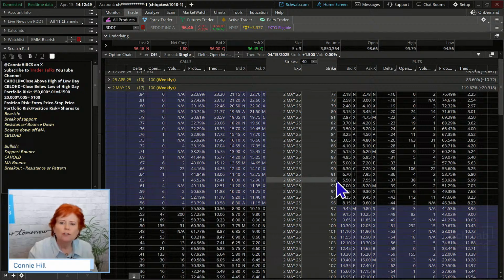Now, many times, if we're looking to bias ourselves a little bit, we've either got to be bullish with calls or bearish with puts. So we're going to be bearish with puts. Current price of the stock looks like it closed at about 96. And many times traders will want to sell a little bit out of the money. That means we could sell a 95. That's a little bit out of the money. We could come out here to the 90, which is a little bit more out of the money. The one we're going to choose is the 90. The 95 is okay, but it's only $1.46 away. So there's not a lot that we need the stock to do. And I'm concerned it may pass it pretty quickly.